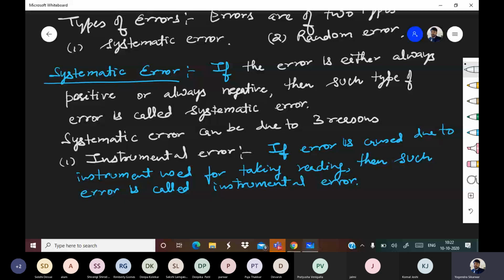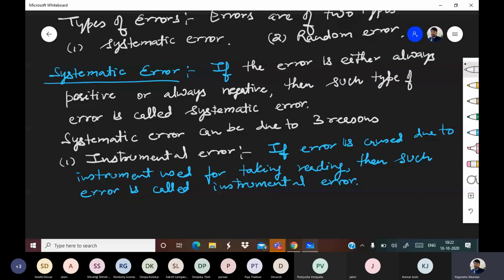However efficient you are in taking reading, when you measure 1 meter, it is actually 95 centimeters, always. Your efficiency is not going to change that. Your reading will always have error, and that error will be systematic error, caused due to the instrument.